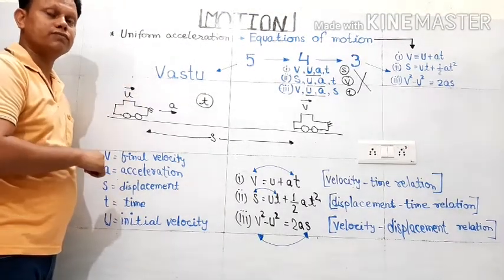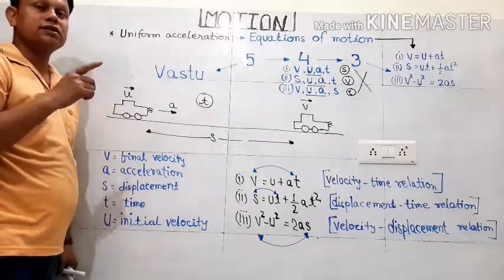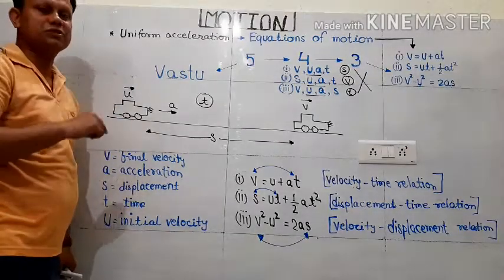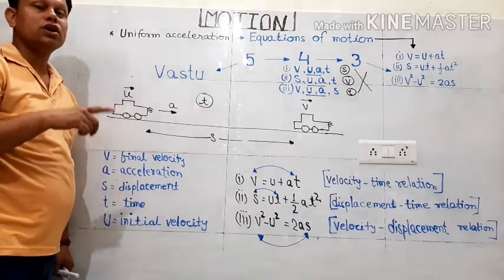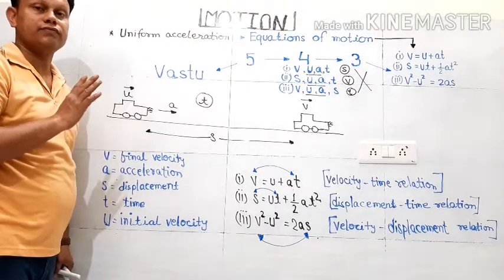When there is a decrease in speed, like when you are applying brakes, in that situation we take a negative value of acceleration.